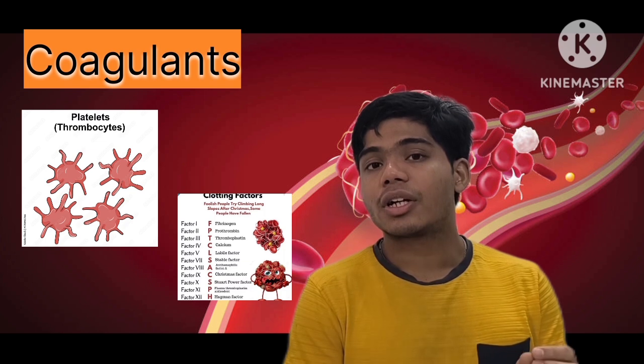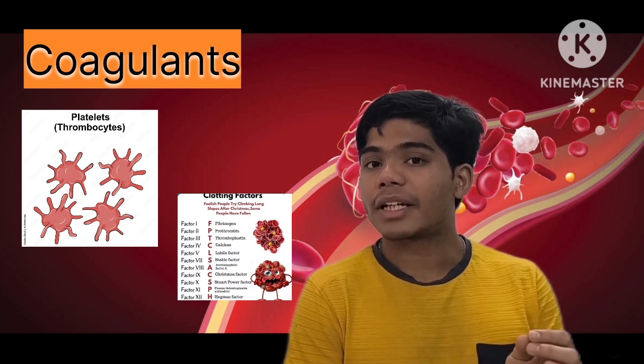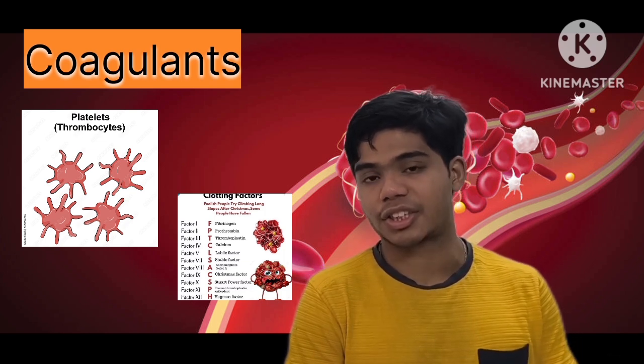And the coagulants are platelets and clotting factors. Now I have given you a video in the I button and the description, and please see that video. In that video I have explained why the platelets and clotting factors are known as coagulants, and how these platelets and clotting factors help in the coagulation process.